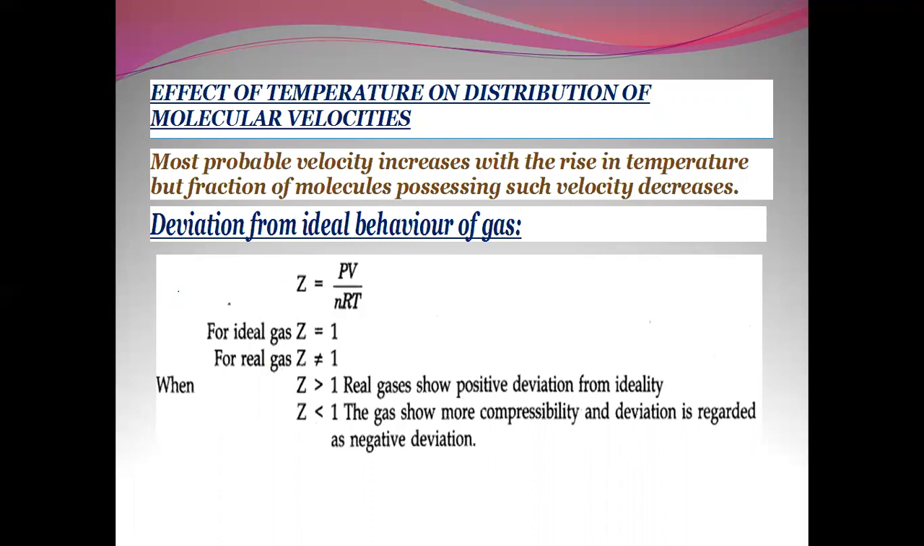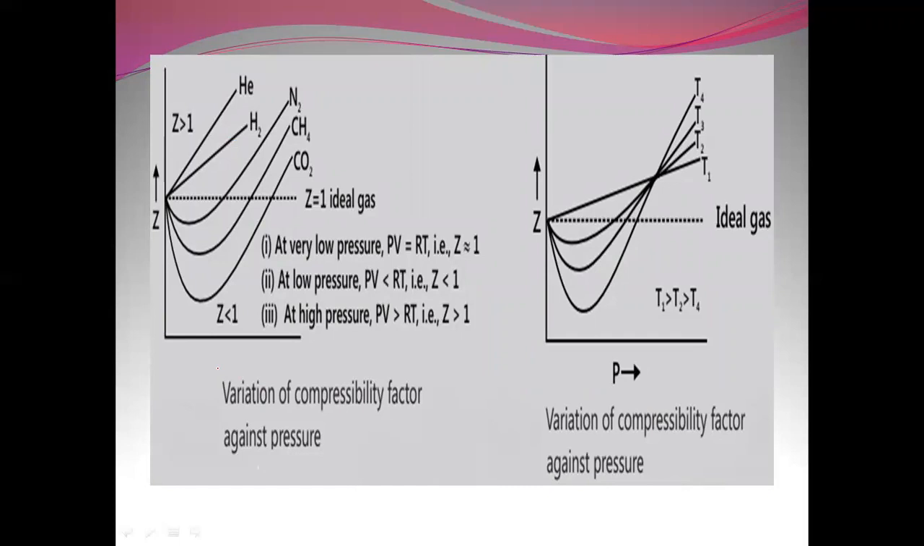Deviation from ideal behavior of gases is expressed by the compressibility factor, that is Z. So Z is calculated with this formula: Z is equal to PV by nRT. For an ideal gas, as I have already told, Z is equal to 1. For real gases, Z is not equal to 1. It can be greater than 1 or lesser than 1. If Z is greater than 1, it shows a positive deviation. If Z is lesser than 1, then it shows a negative deviation. That is what I discussed when I plotted that graph. So that is on the compressibility factor. Here once again I can see the variation of the compressibility factor.